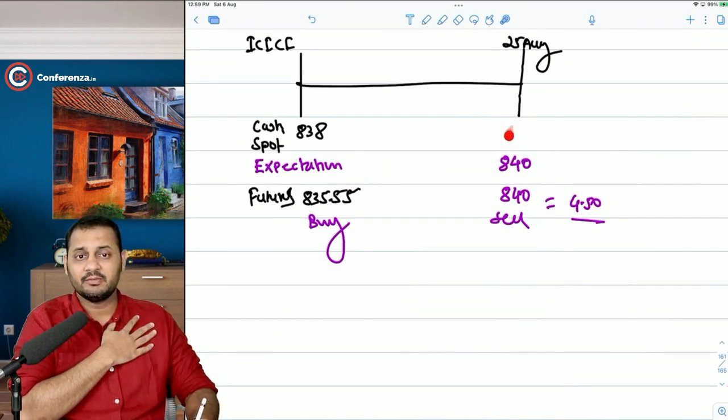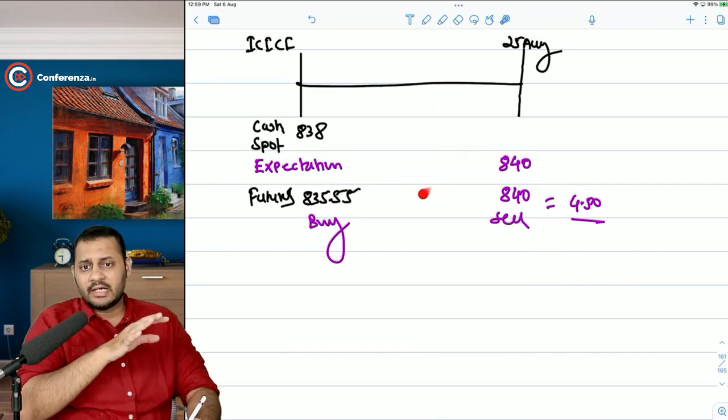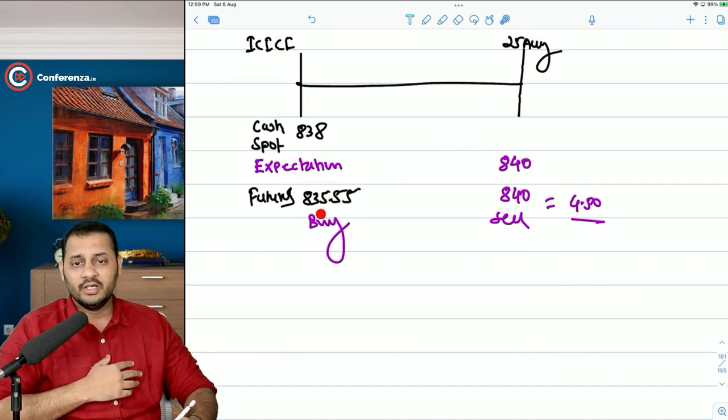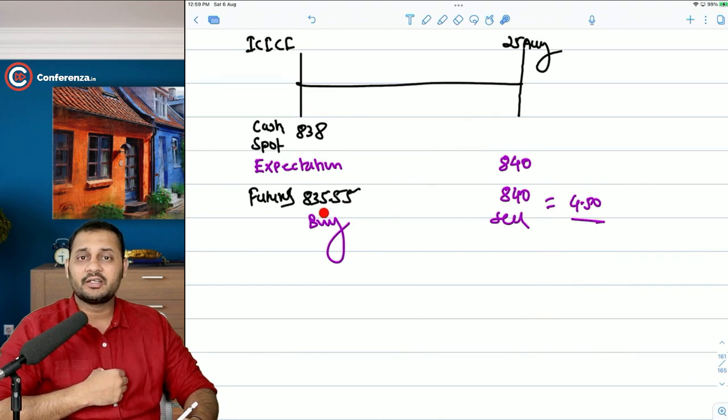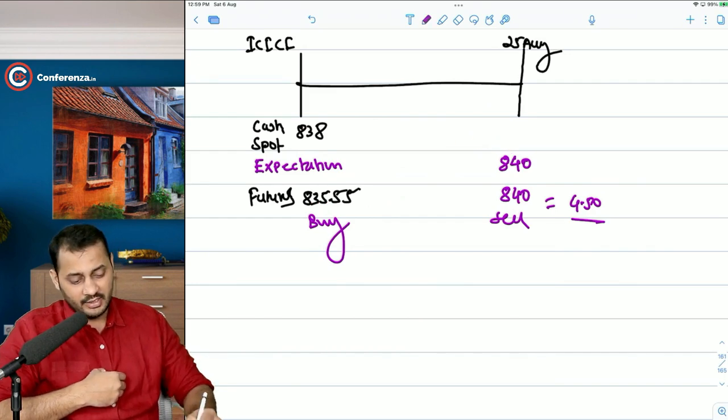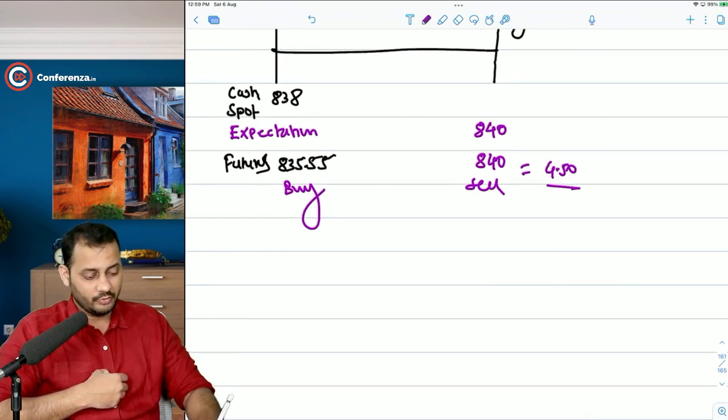That means you are saying that the market price of this share on that date will be much lower than 835. Only then it will be beneficial for you to sell it at 835. Selling price should always be higher. And if you become a seller of this future at this price, it means that you are expecting the share price to go down. Why? Because only then you will be able to make profit.